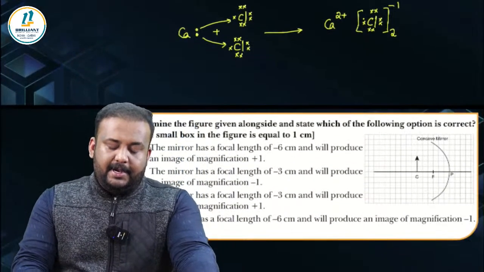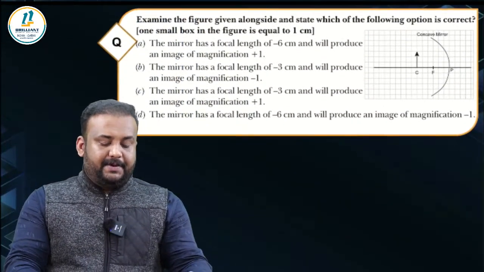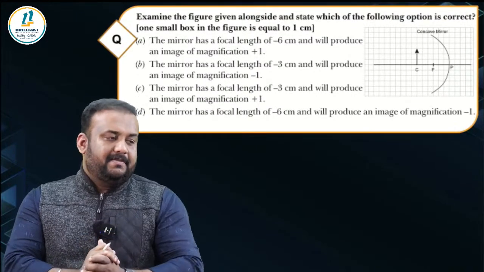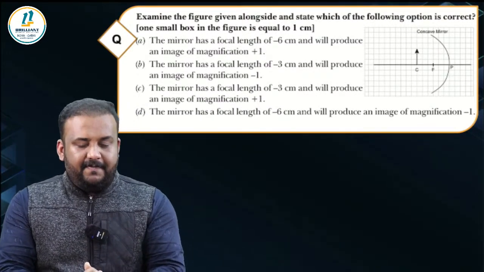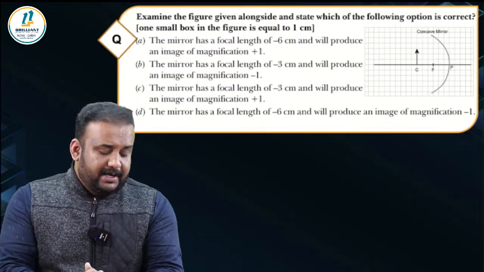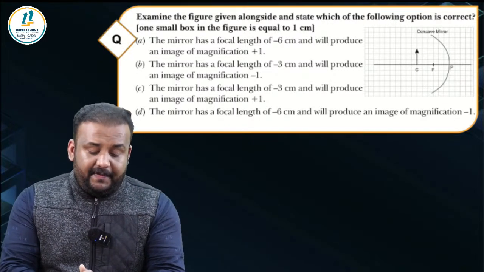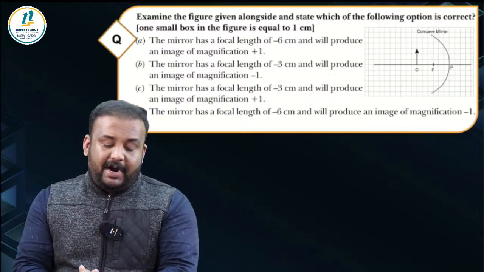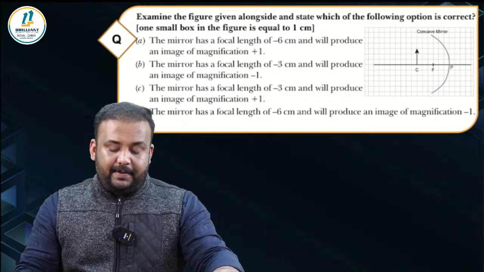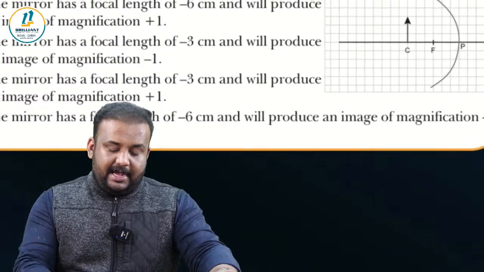Okay. Now, let's move on to the next question. For this question, I'll give you some time to read. This is a very, very important question from the chapter Light. So examine the given figure and state which of the following options is correct. One small box in the figure is equal to 1 centimeter.